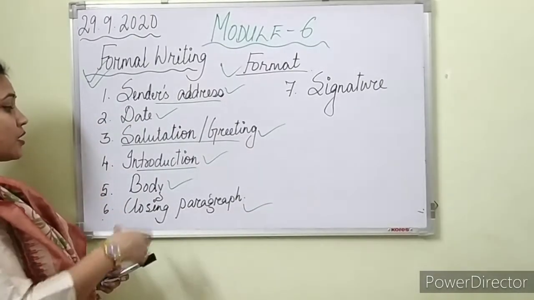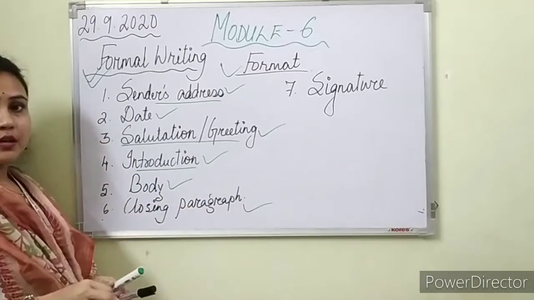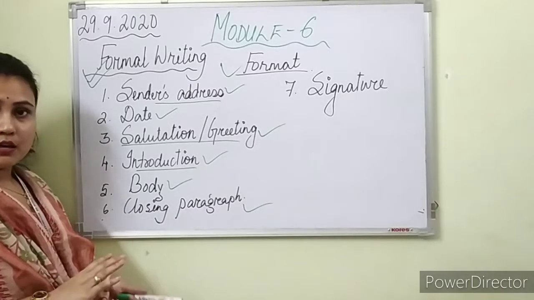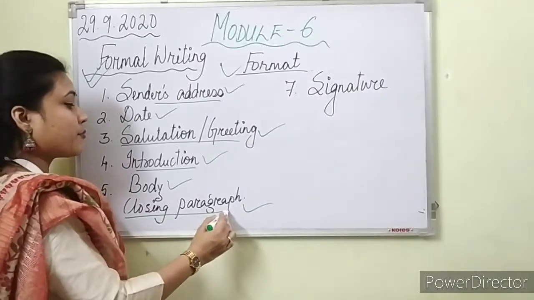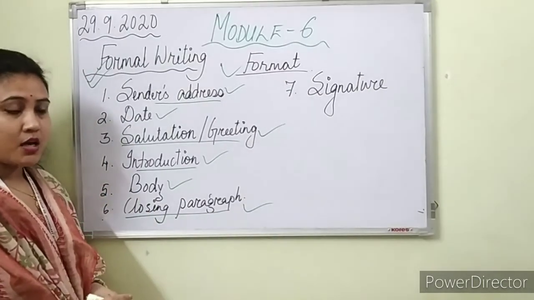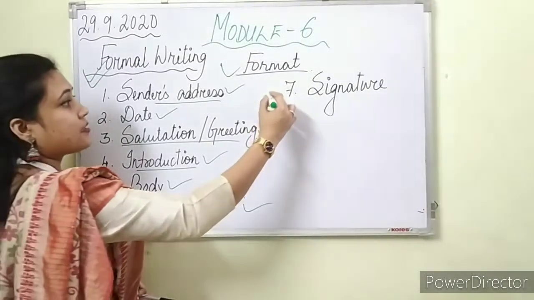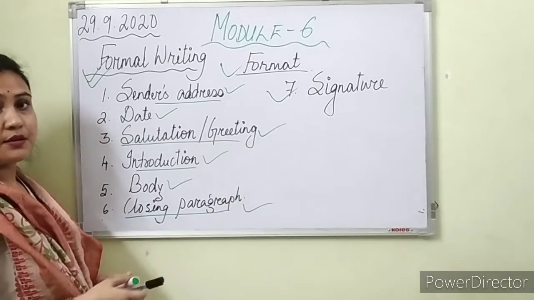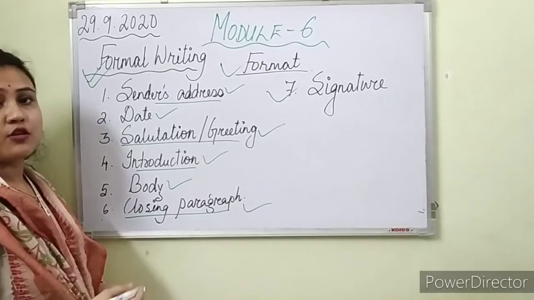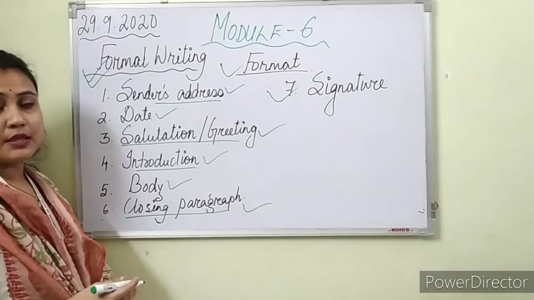You don't directly finish the letter by saying from Ravi, from Susmita, or from XYZ. There should be a closing paragraph of whatever you are writing. And the last is the signature. Your name, yes, from your friend, from your granddaughter, from your daughter, from your son.